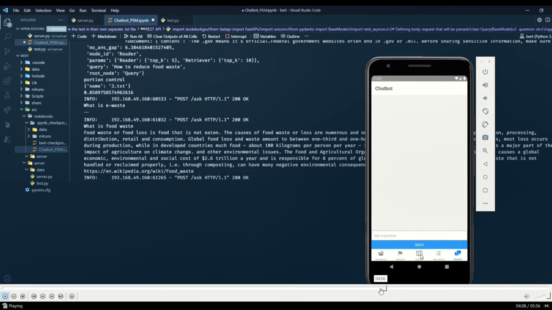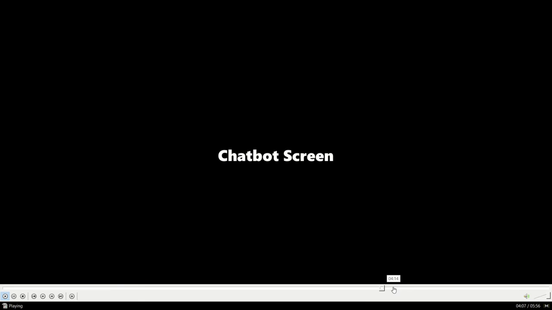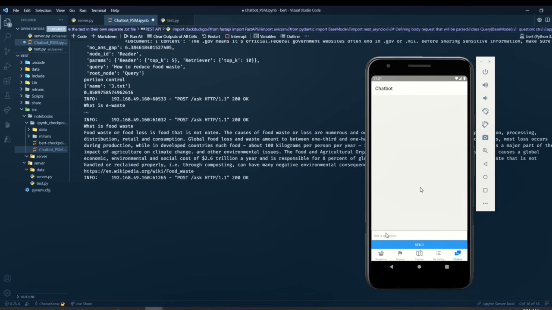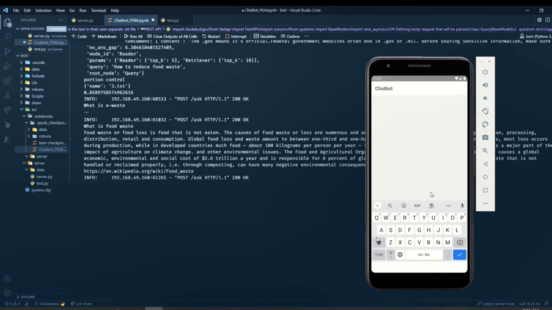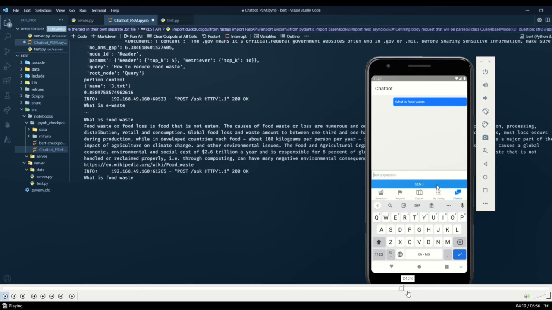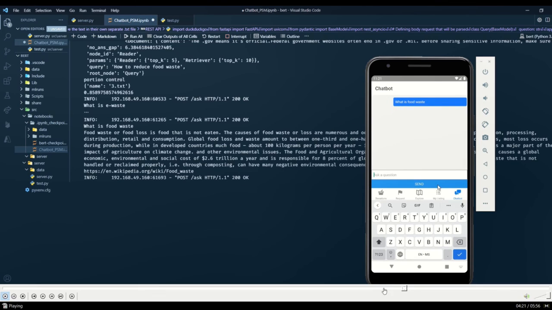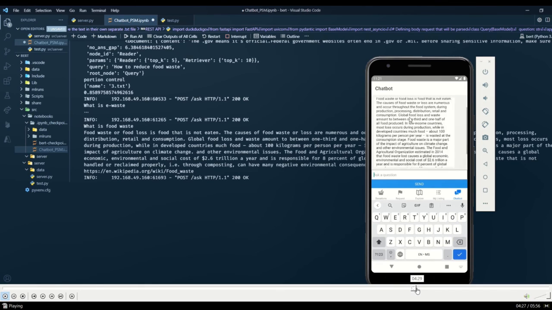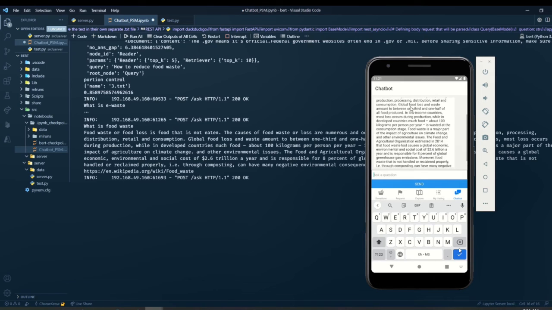Right, so finally we go to the chatbot. First we try to test by asking a definition question, like what is food waste, and here it should get the result from the DuckDuckGo API, and then we wait for a while. Then it will show the answer. So here is the answer from Wikipedia.